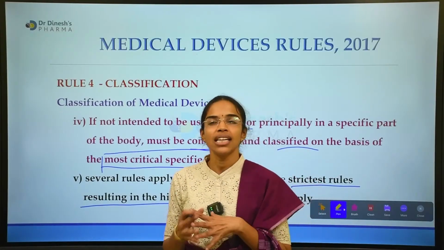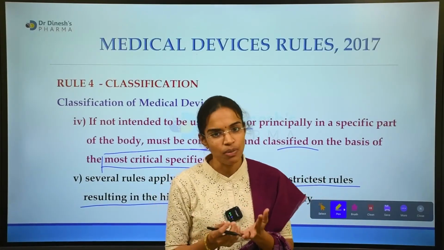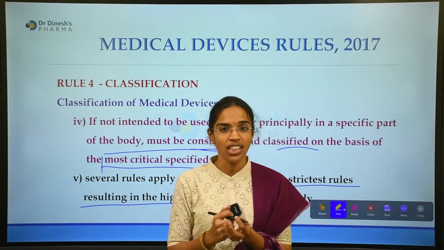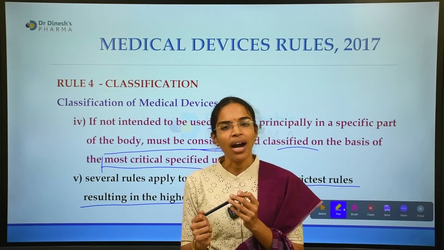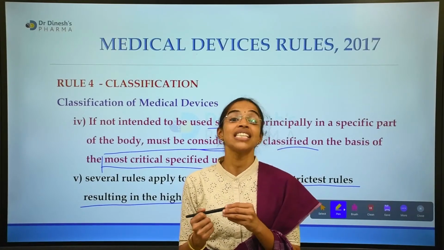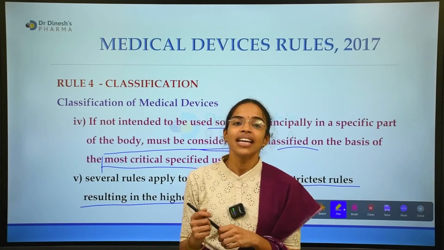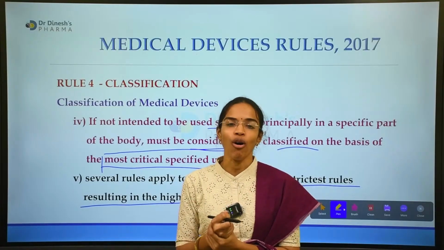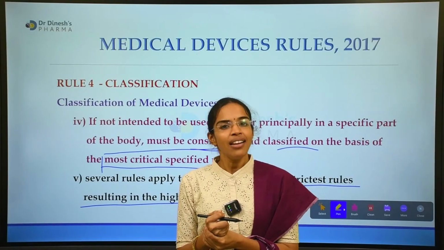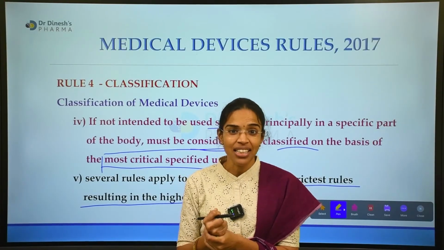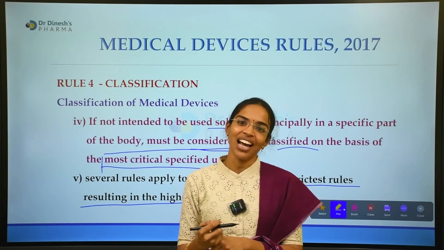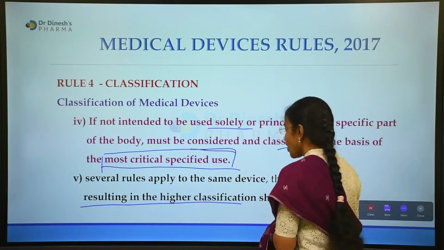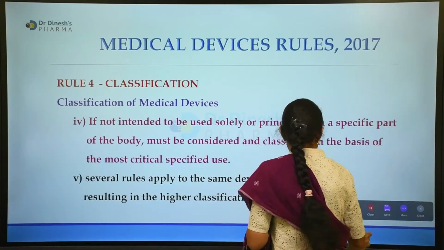These are the principles mentioned in Part 1 of Schedule 1, which is necessary for the risk-based classification of medical devices other than IVDs, in vitro diagnostic devices.